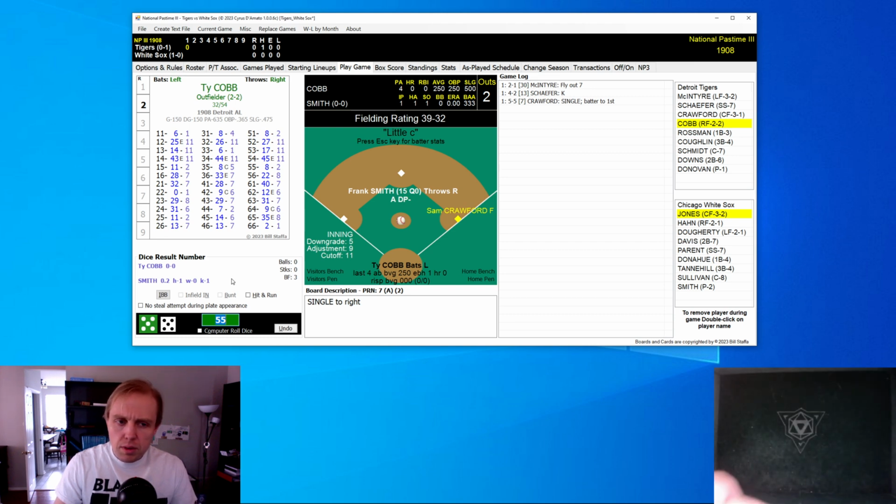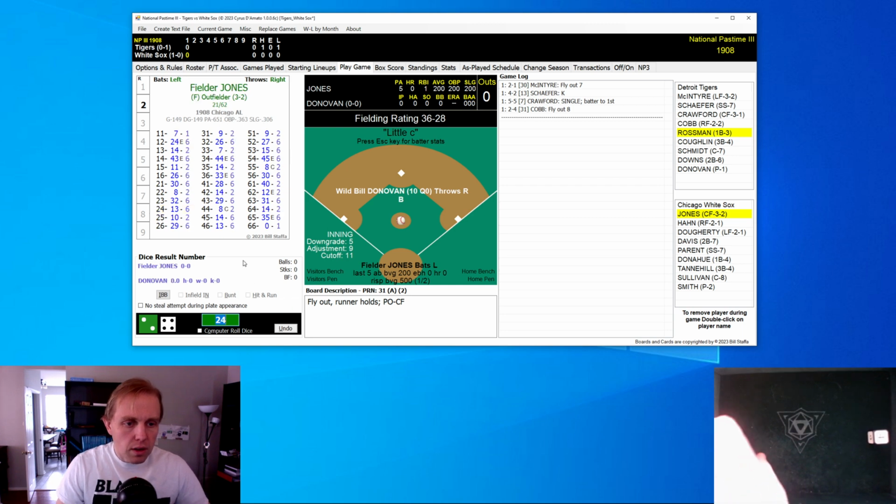And I'm a little bit curious, actually, as to why I don't have Cobb hitting in the cleanup or in the first spot today, but I'll have to go back and look at my lineups and see exactly what happened. Cobb hits a little fly ball over there to center field, and that does it. And now we go to the bottom of the first inning.